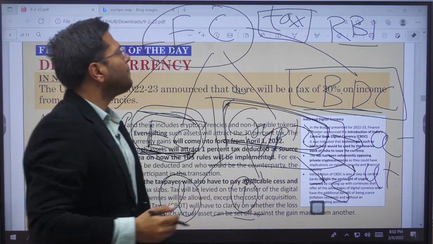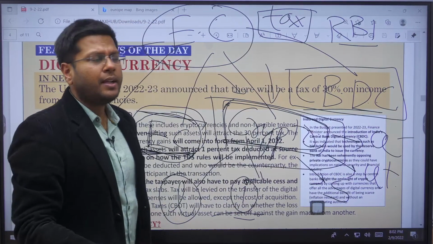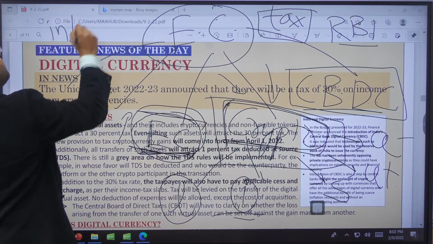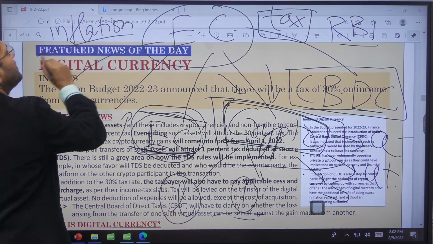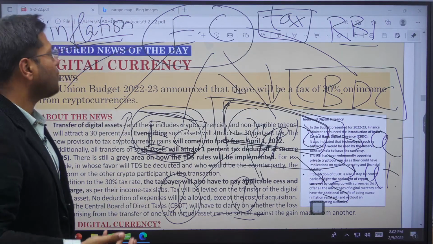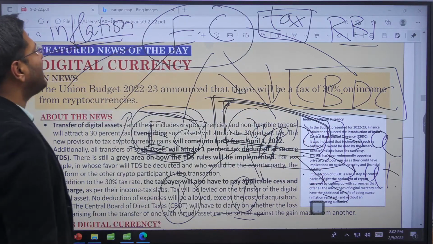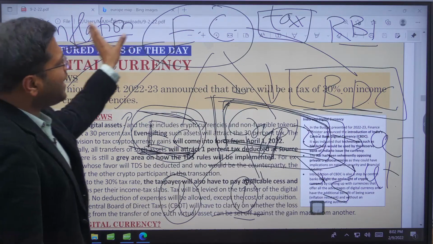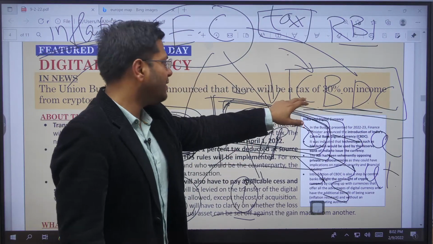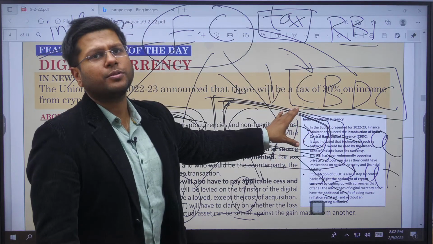The second is that if the government is not able to regulate cryptocurrencies, which it is not, how will it be able to handle the level of inflation in the country? It usually handles inflation through maintaining the repo rate, reverse repo rate, open market operations, all of them. But then, is it able to control cryptocurrencies? No, it is not. And this is the reason the government says that we want to create an online currency which has features of cryptocurrency, so that we can exploit this blockchain technology as well. On the other hand, we want to regulate it also.